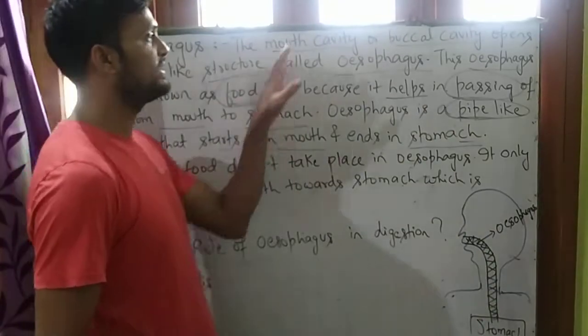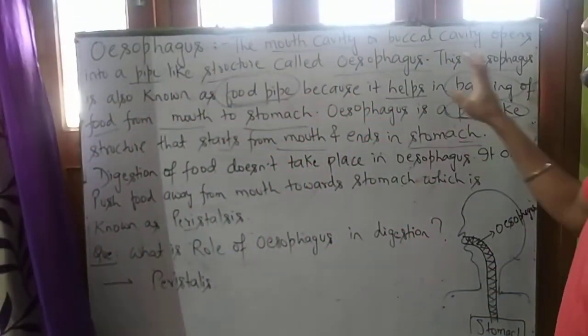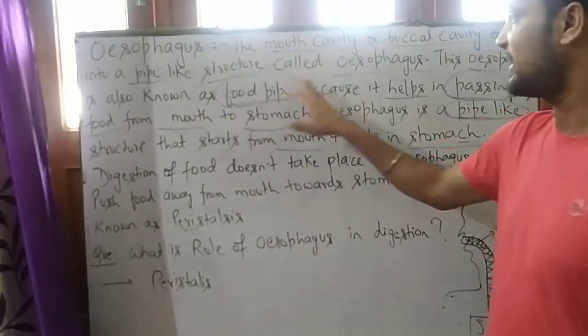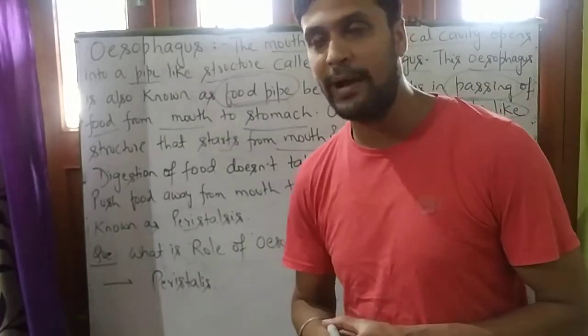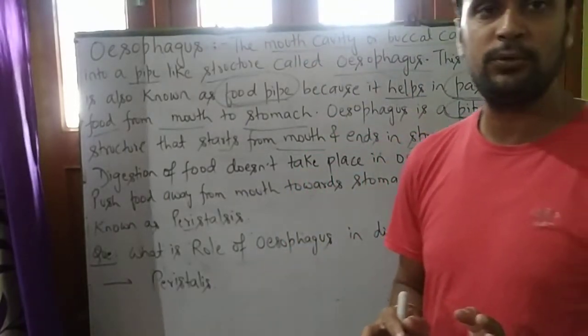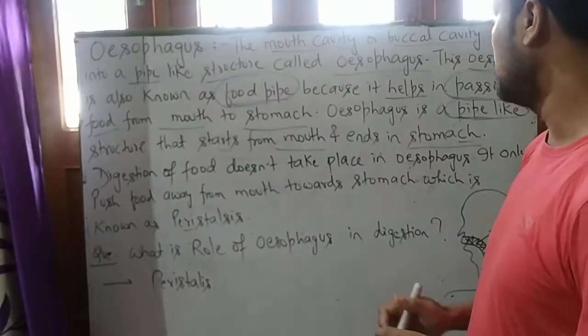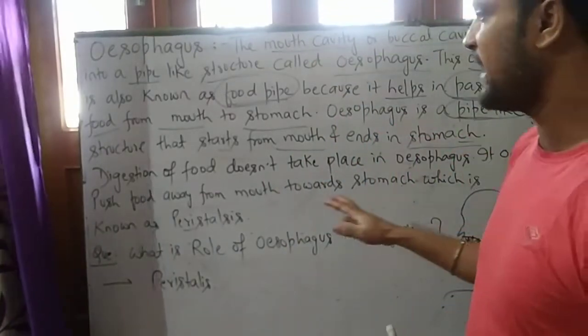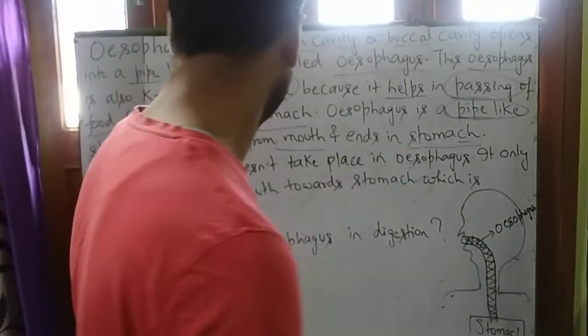Mouth or buccal cavity opens into a pipe-like structure that is called esophagus. Esophagus is also known as food pipe because it helps to pass food from mouth to stomach. Esophagus is a pipe-like structure that starts from mouth and ends in stomach.